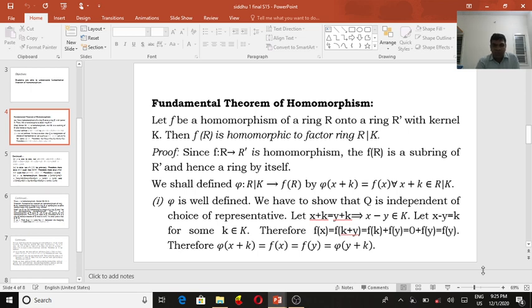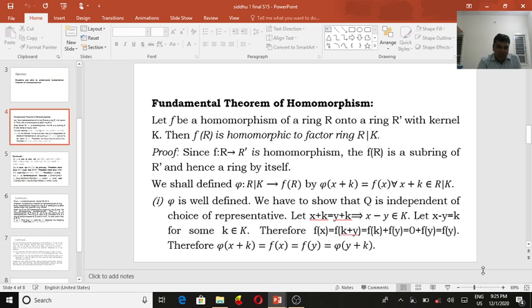Now first we show pi is well defined. What is pi is well defined? We show that pi is independent of the choice of representations. For well defined, let x plus K equal y plus K. Then, since K is a subring, we can write x minus y belongs to K. That is, x minus y is k, where k is an element of K.